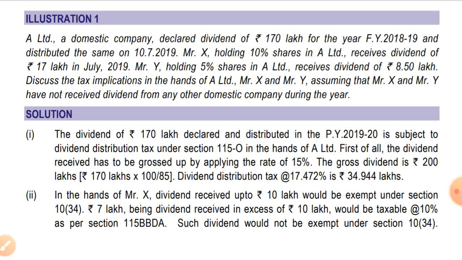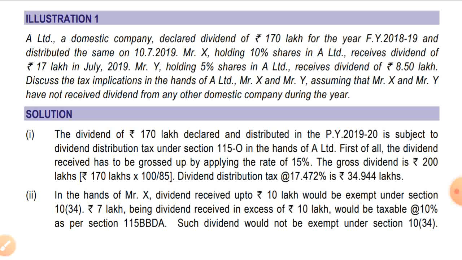Mr. X, holding 10% shares in A Limited, received dividend of rupees 17 lakhs in July 2019. Mr. Y, holding 5% shares in A Limited, received dividend of rupees 8.5 lakhs. Discuss the tax implication in the hands of A Limited, Mr. X and Mr. Y, assuming that Mr. X and Mr. Y had not received dividend from any other domestic company during the year.